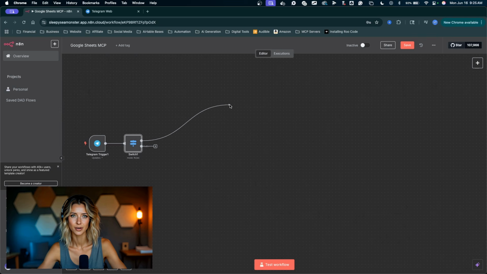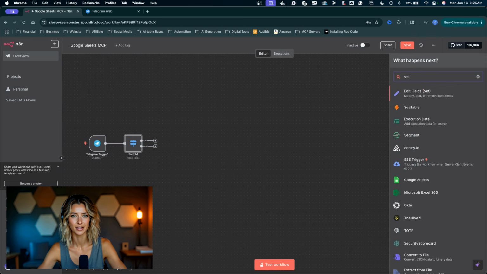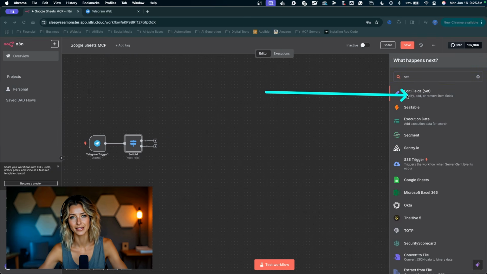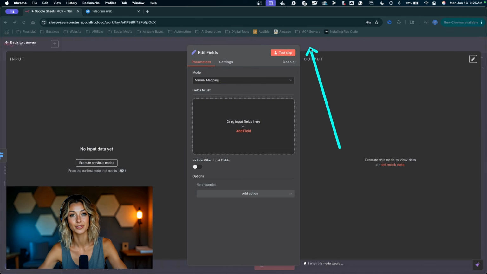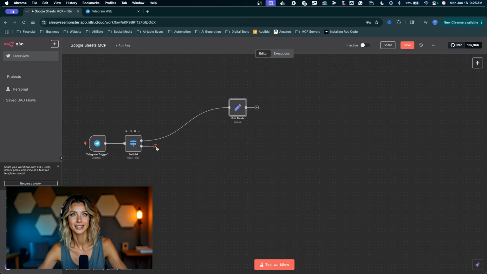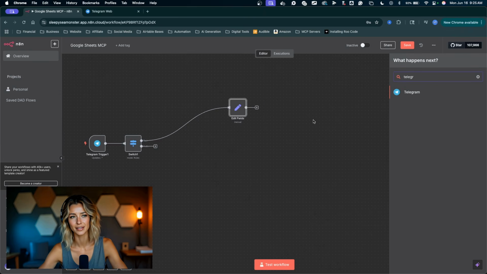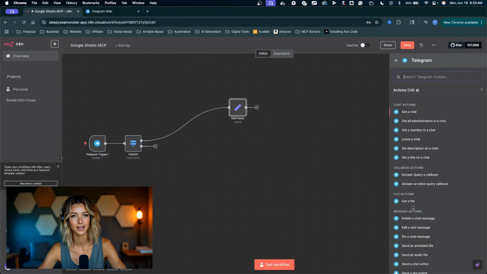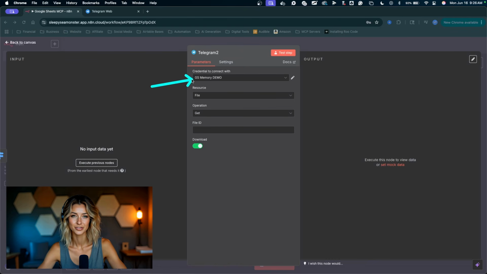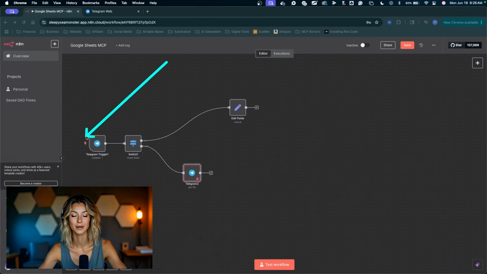For the text route, I'll click and drag the handle here, drop that down, type in set to find the edit fields node. We'll get as far as we can before actually testing this. So let's click outside of this node, click and drag the handle here for the audio route. We need another Telegram node. I'll type in Telegram. This will be get a file. We want to get a file using the same credential, and the file ID will come from the Telegram trigger. So that's about as far as we can get without passing data from Telegram.